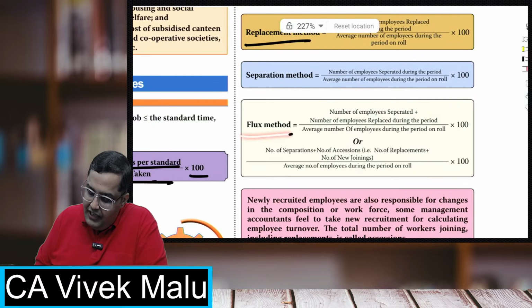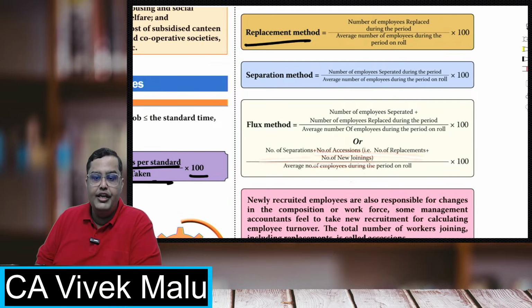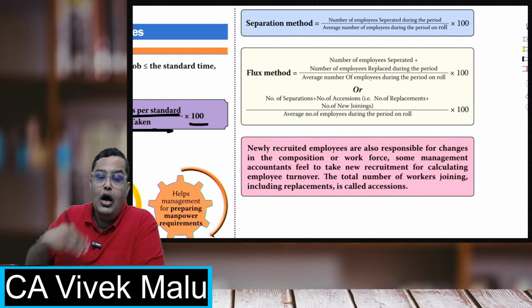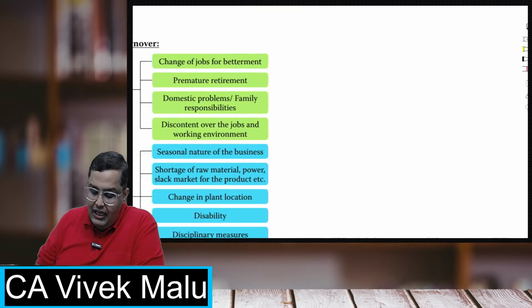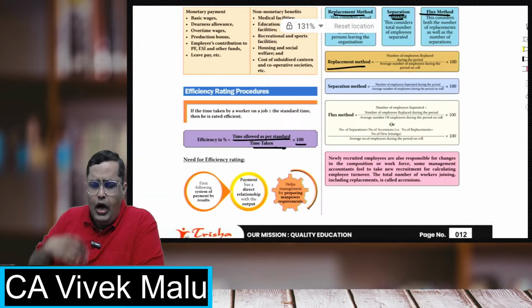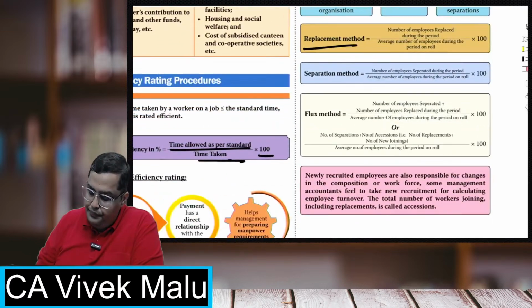So in the flux method, if you are expanding, then number of separations plus number of accessions, that is replacements plus new joinings, upon average number of employees, will give you the flux. That will show you how fast your employees are changing as a result of employee turnover.